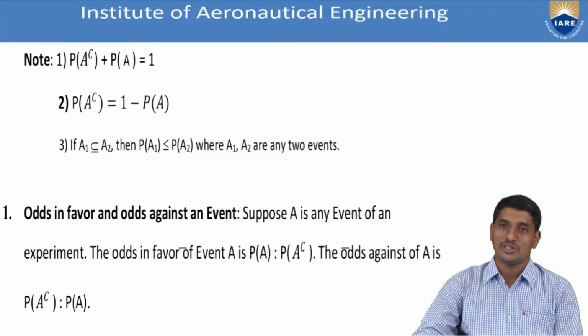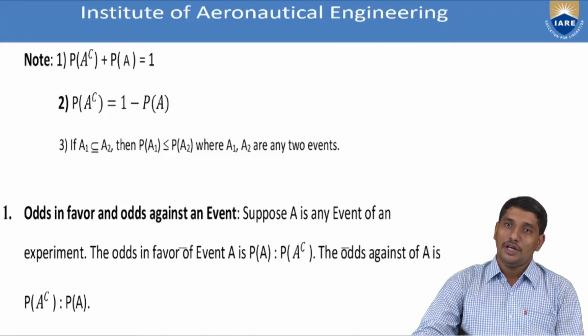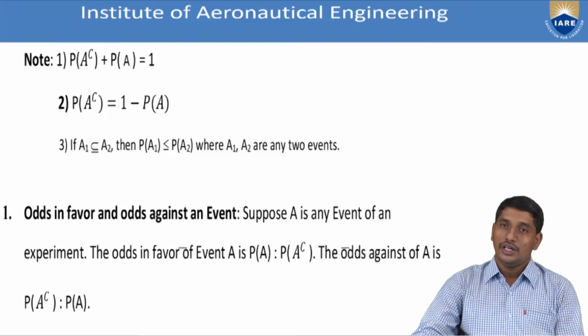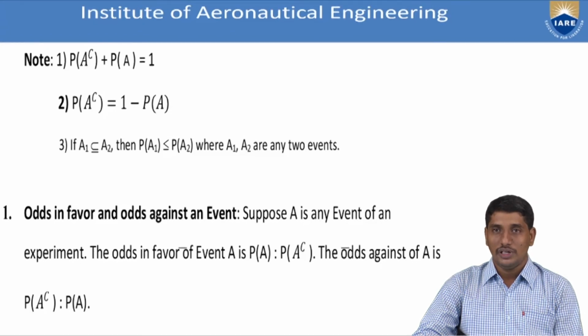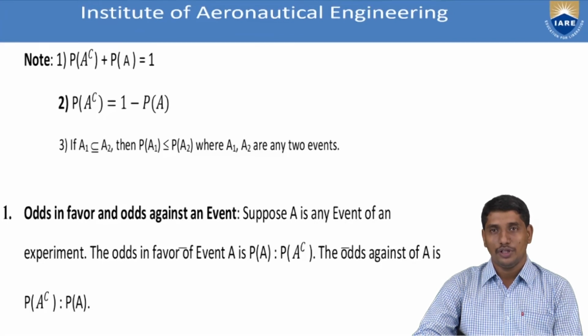In the same way we can observe that if A1 and A2 are two events of S such that A1 is a subset of A2, then the inequality is preserved. That is, the probability of A1 will be less than or equal to the probability of A2. So if A1 is a subset of A2, then P of A1 is less than or equal to P of A2.